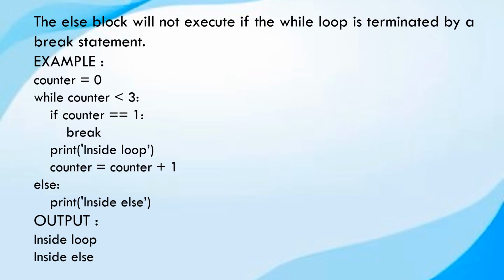The point to be noted is that the else clause is optional in a while loop and it will only be executed if the loop completes naturally. That is, the loop condition becomes false. If the loop is terminated by a break statement, the else clause will not be executed. Now let us take an example.